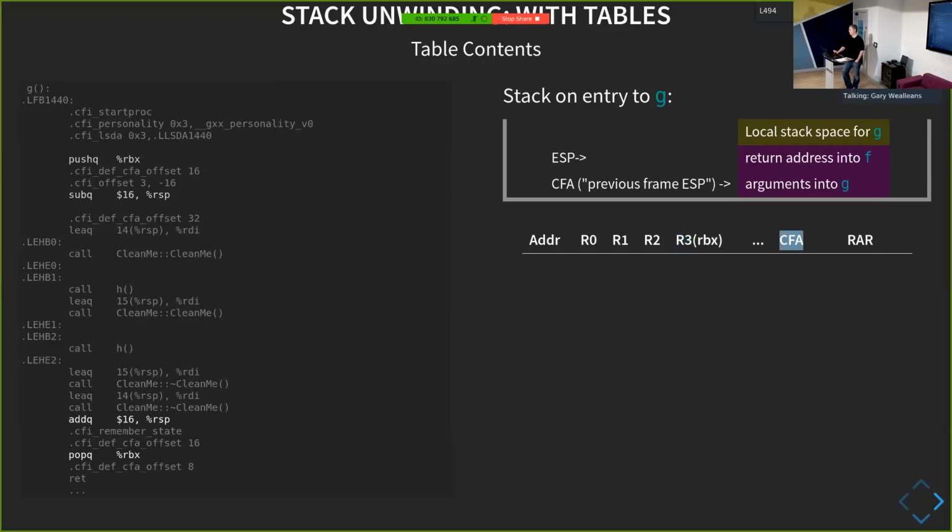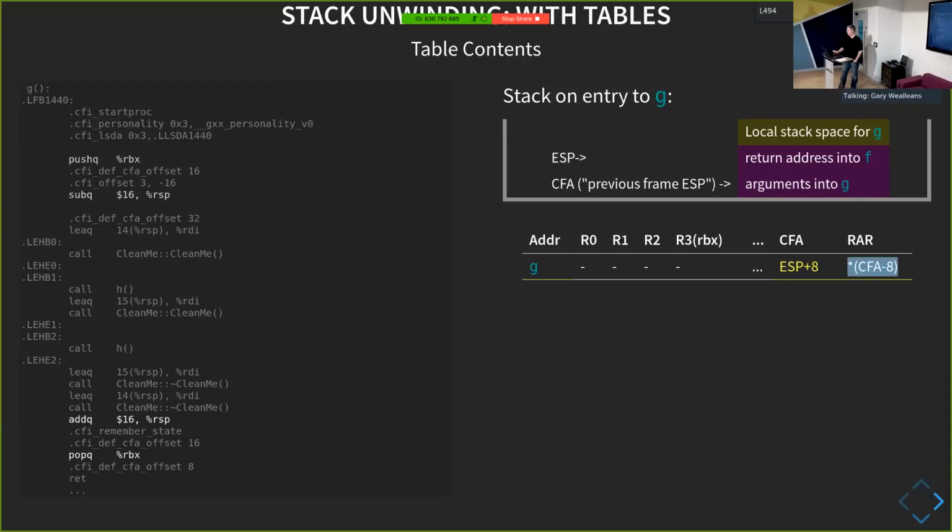And then we also have entries in the table for the CFA, which is this frame pointer replacement, and the return address, right? So the first row of our table in G is easy enough because it says that the CFA is at the current stack pointer plus 8, which is just down here. Remember, the stack grows downwards in memory in x86. So what's under us on the stack is at a higher address in memory. Okay, so this is our CFA. Our CFA always has to point to this point here in the stack, all right? And our return address is at the CFA minus 8.